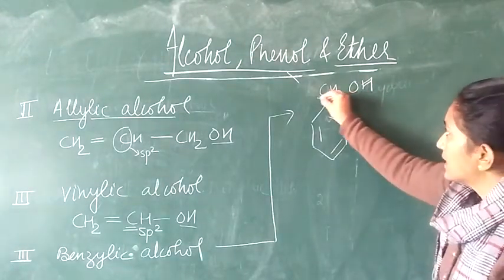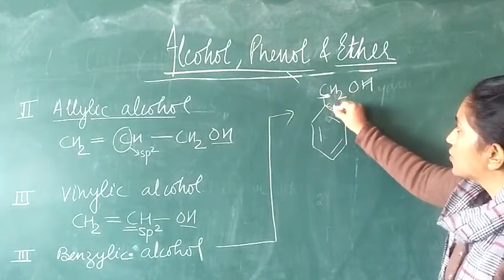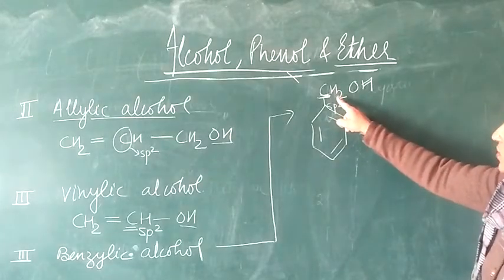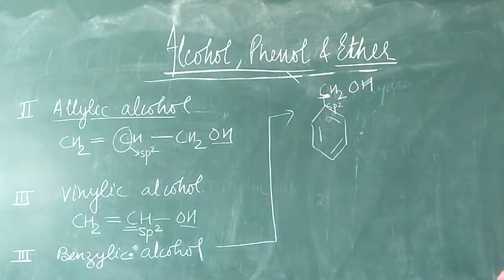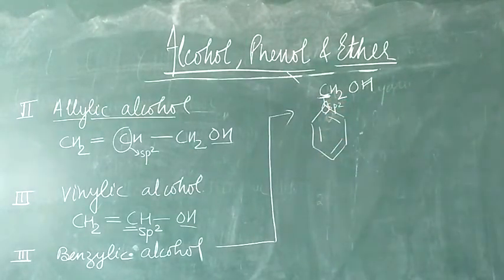And you can see that the carbon holding the hydroxy group is just near to the sp2 hybridized carbon atom. Right? So students, we can have other substituents also. We have got CH2, so this H can be replaced, but this comes finally under the category where the hydroxy group is attached to a carbon atom which is itself sp3 hybridized, but it is adjacent to the sp2 hybridized carbon atom. Right?